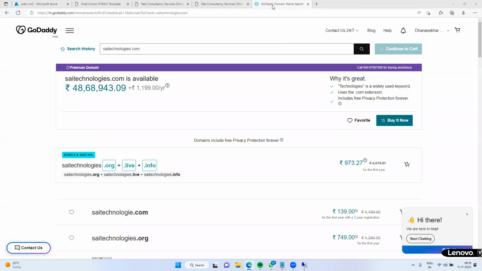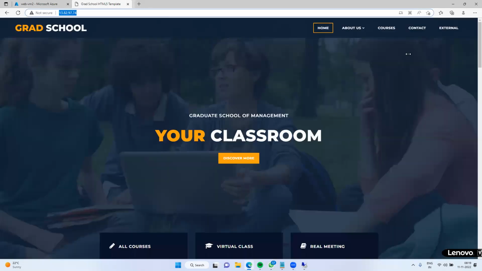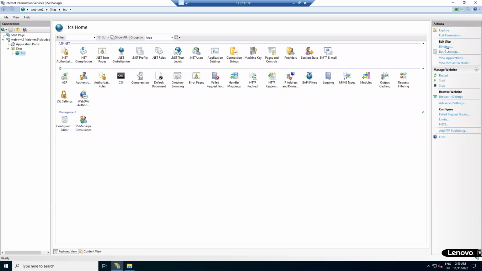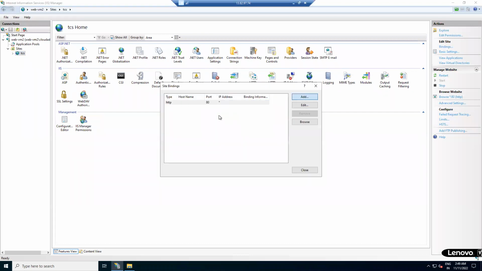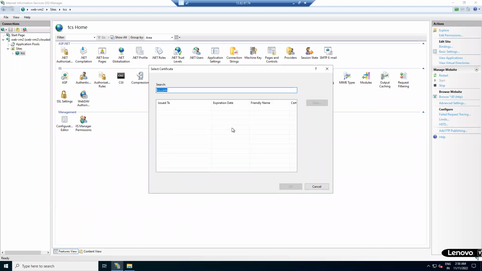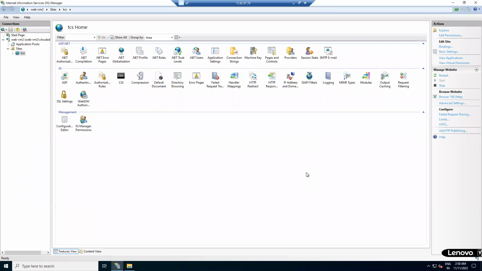Okay. So once it is done, if it is HTTPS, then you have to map manually. How to map it? Have a look. So this is the site. Now click on bindings. Here add. Apply HTTPS. The moment you change to HTTPS, the port is automatically converted to 443. Here you can mention tcs.com. Now choose the certificate from wherever it is in your system, apply it, then automatically your application will be converted into HTTPS. That all we will see in the coming sessions.